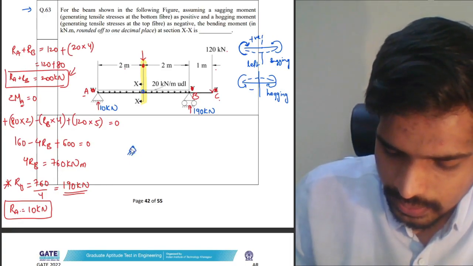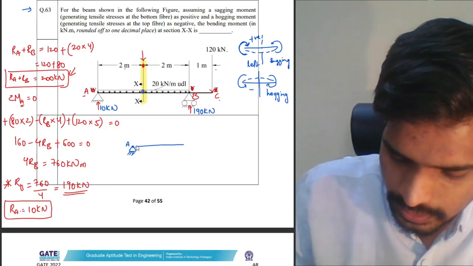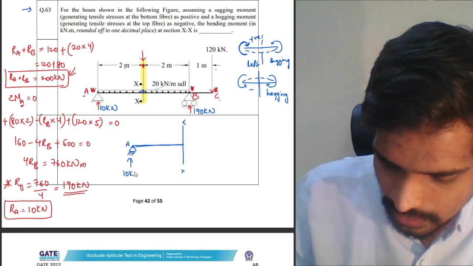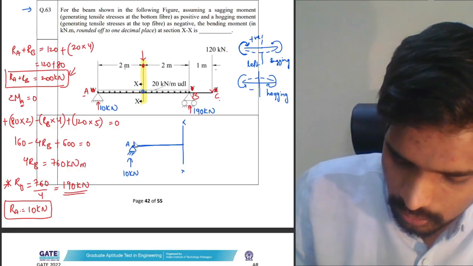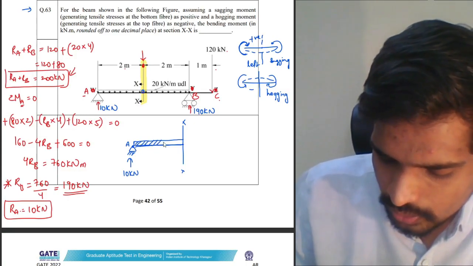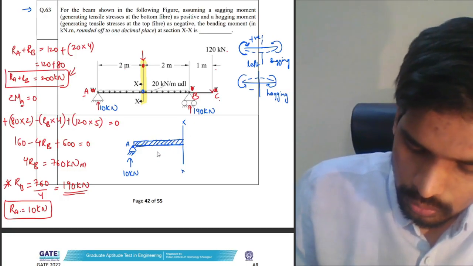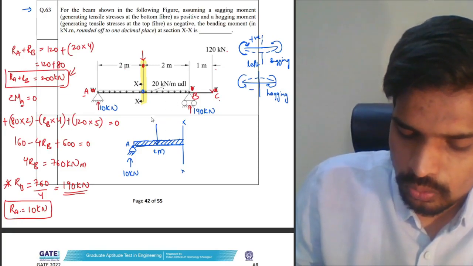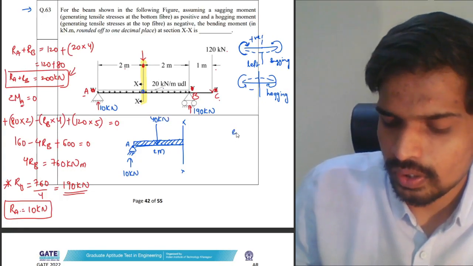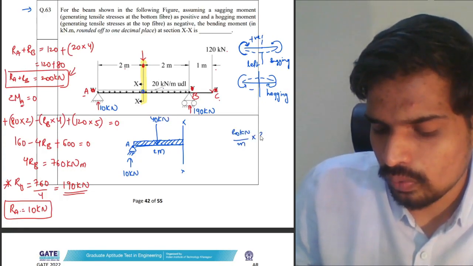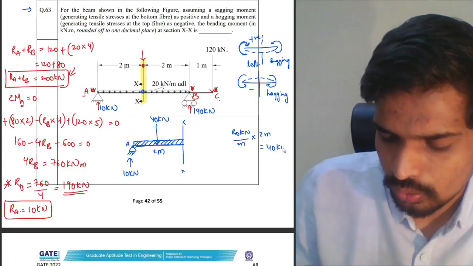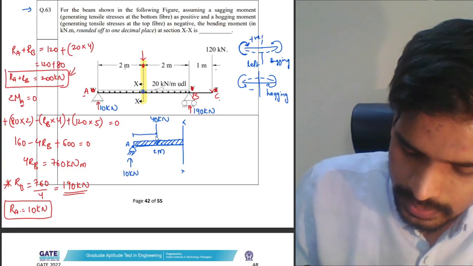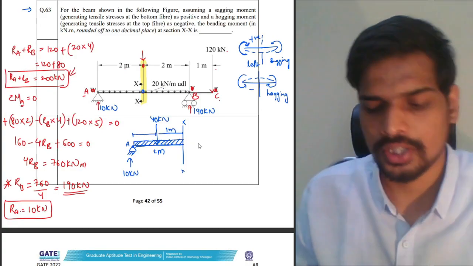So say this is point A, this is the left of the section, this is section XX. There is one force, 10 kilonewton, acting at the support. The remaining UDL is also over here. If I convert this UDL portion into a point load, the total span is 2 meters, so I can convert this UDL into a point load of 20 into 2, 40 kilonewtons. That is 20 kilonewton per meter acting over a 2 meter span. So 40 kilonewton will be acting at the centroid, which is 1 meter from section X.